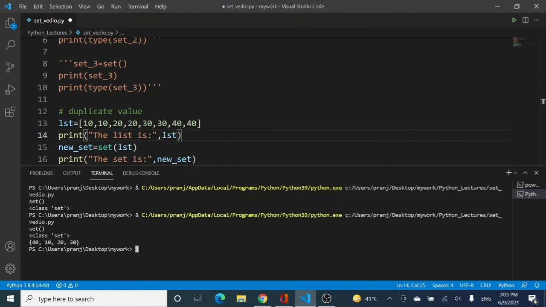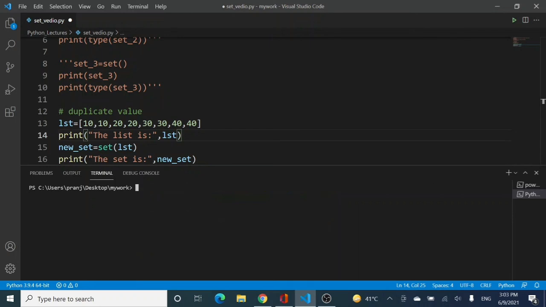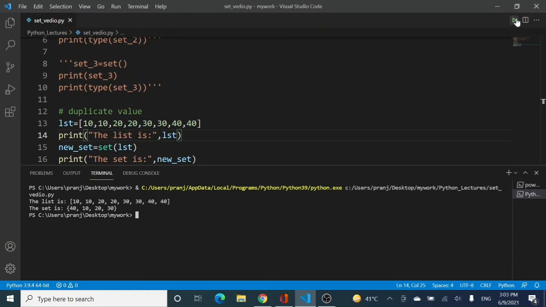On clearing the screen, you get the output. You can clearly see that the list is in square brackets and the duplicate values are intact, and in the set you can see it is unordered and no duplicate values are retained. So sets do not have duplicate values.